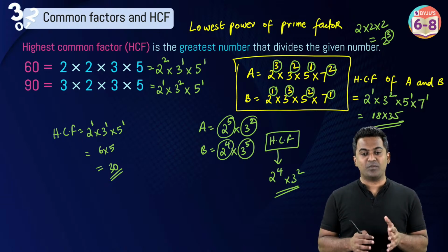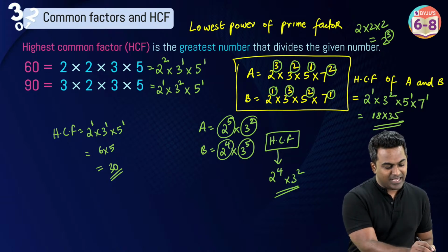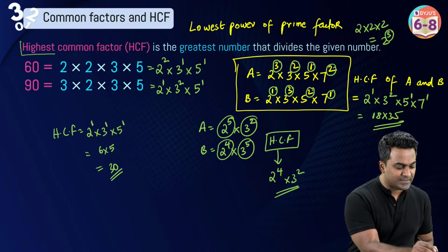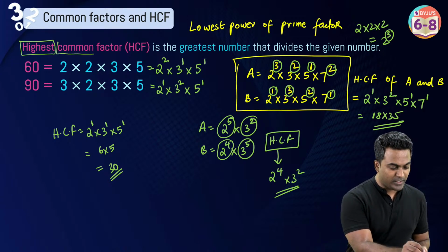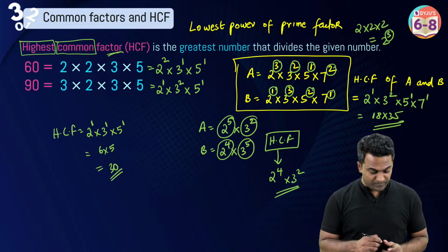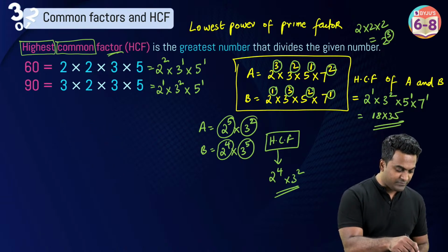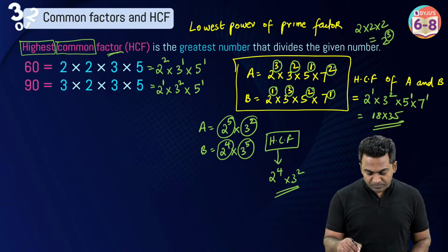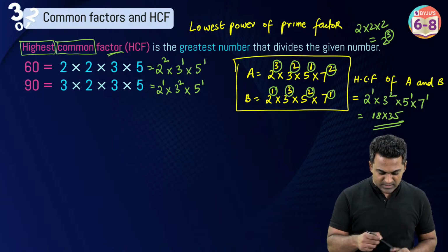Difference between highest common factor and lowest common multiple. We'll summarize this. Highest common factor. Highest, I'm sure you guys know what the word is. Common also you know it. Factor, you have studied it. All right, come on, let's figure out the manual way of figuring out HCF. Now I'm going to rub all of this out because I need some space to work through this.